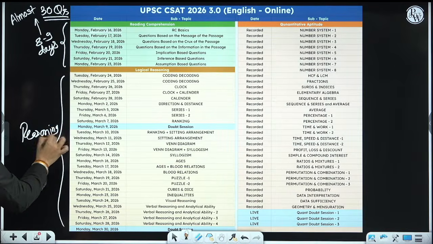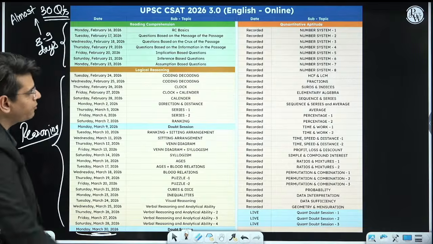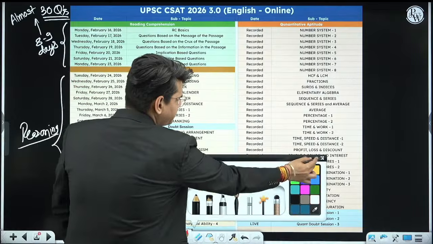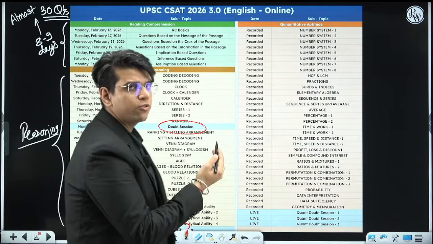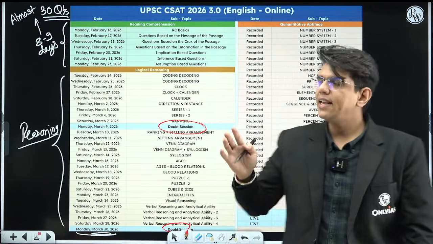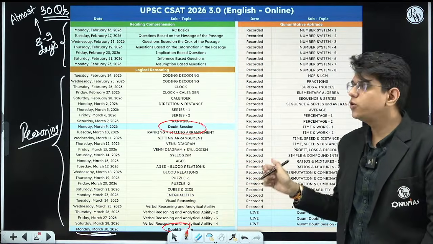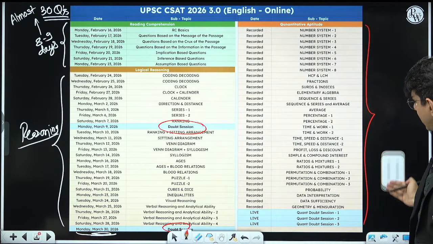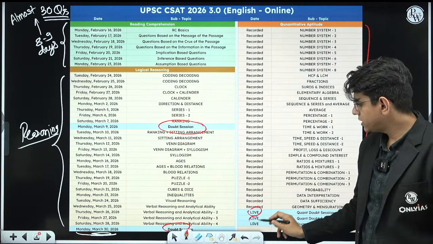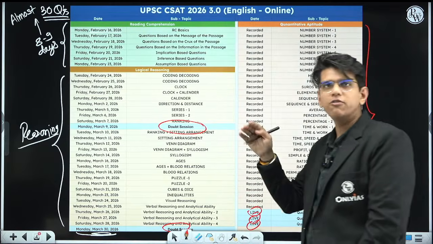Okay, we'll conclude this batch by end of March. We will be having our doubt sessions for reasoning, right? Along with this, at the same time when you are doing comprehension and reasoning, you need to complete your quant. In quant we will have live doubt sessions, not on fixed dates; we will decide whenever I feel that you have completed some part.